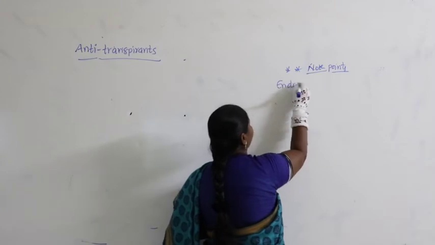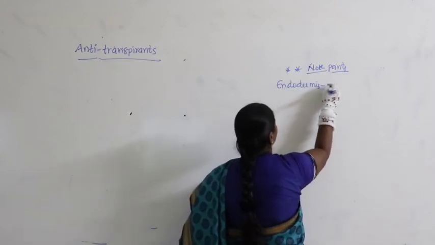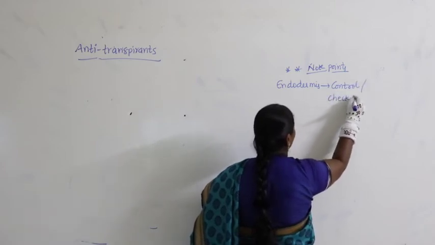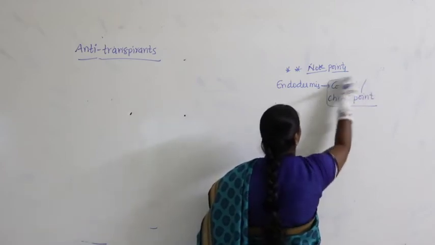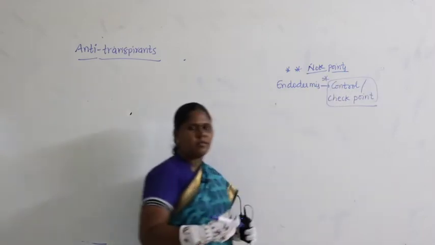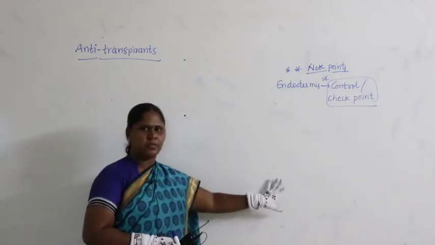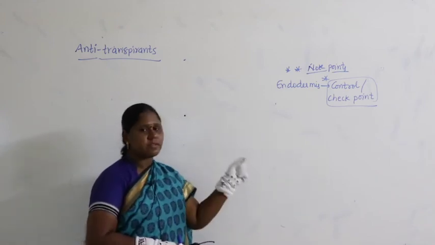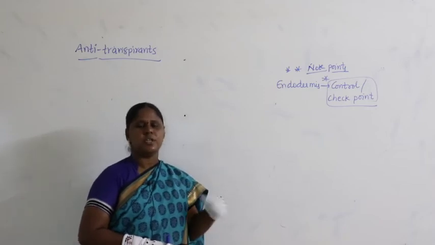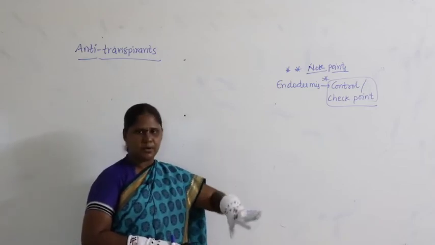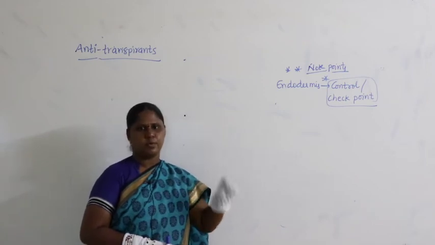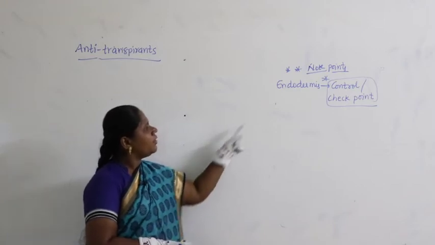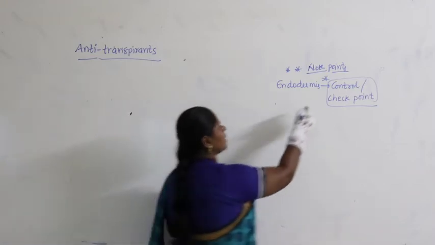I will write again: endodermis is the one which acts as a control point, or itself is called a checkpoint. Very important. Once we complete the last part of the lesson, in the next class I will give some more important note points, some extra and some as part of the concepts, in one place at the end so that you can refer to all. Endodermis acts as the control point, the checkpoint.